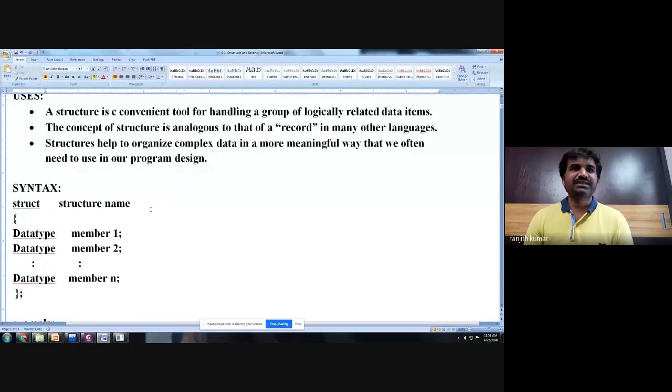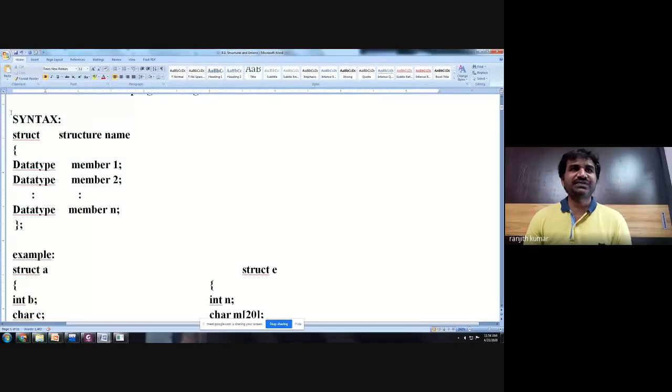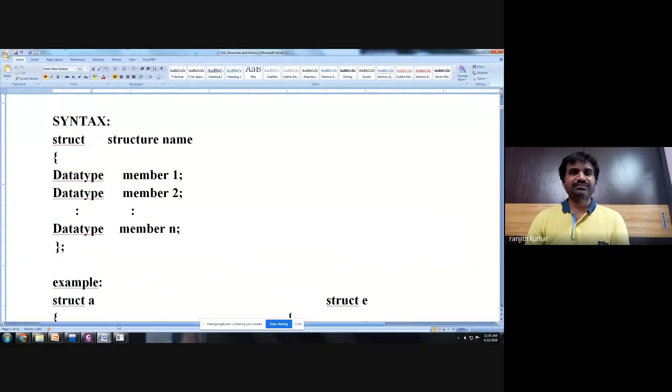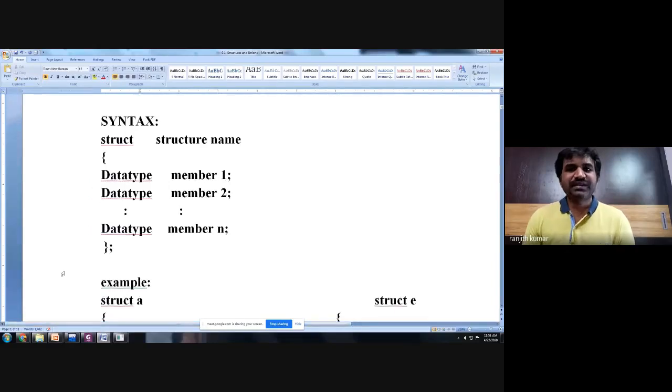Are we clear? So now let us see the syntax of structure here. What is the syntax of structure? We use the keyword struct, and we give it a name, and we list out all the members of different data type variables inside the curly brackets. And very importantly, we terminate with a semicolon.